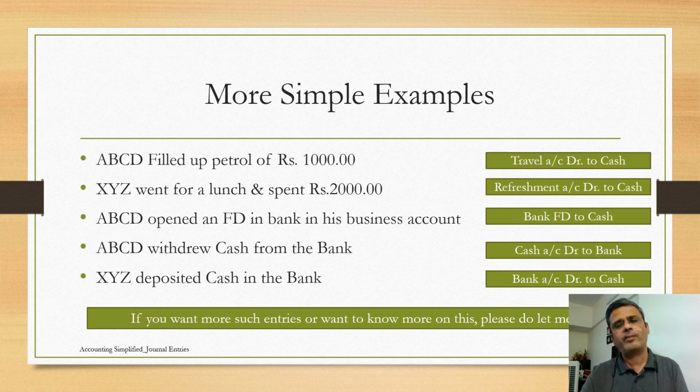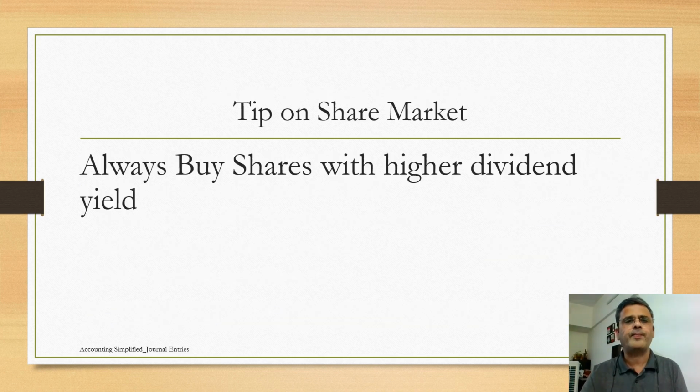So the first and foremost rule for me is always buy shares with higher dividend yield. In the scenario where the market falls substantially and the price of the share which we have bought has gone down, shares with higher dividend yields would help us to at least get a return of 7 to 8%, or at least say 5 to 6% during the year.